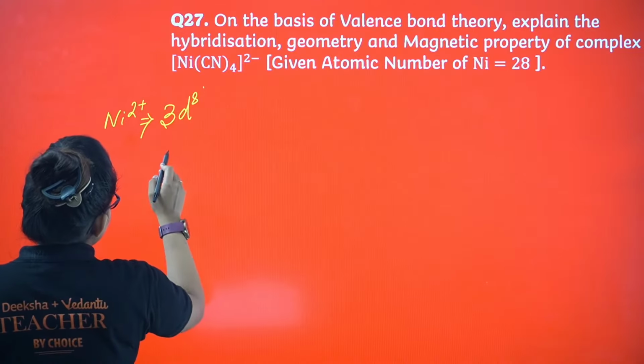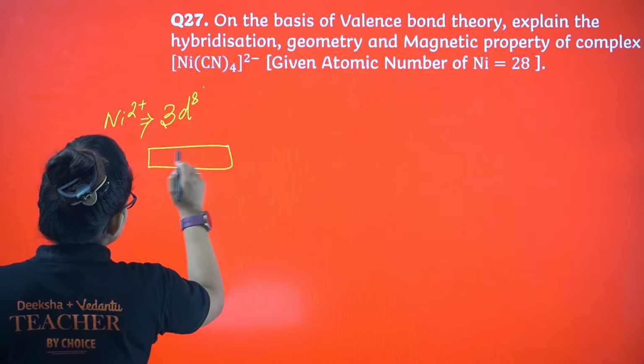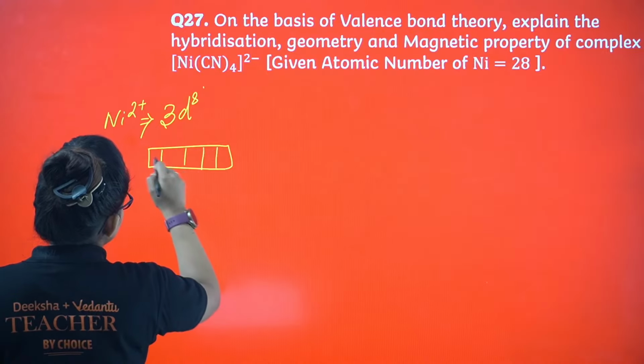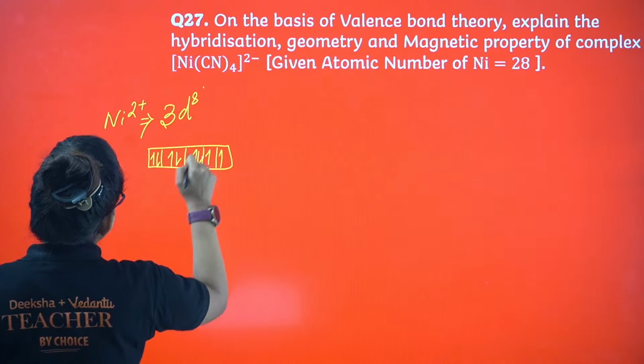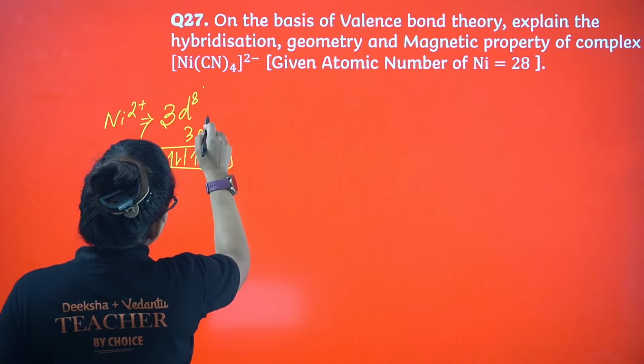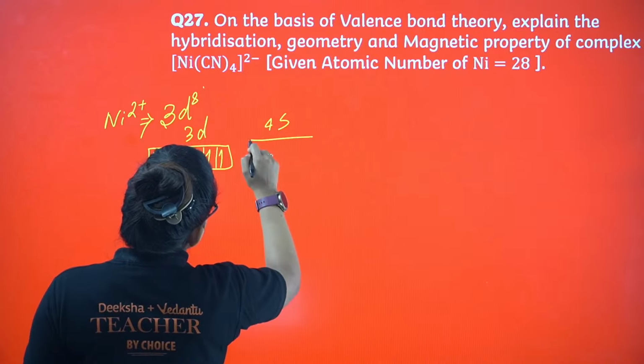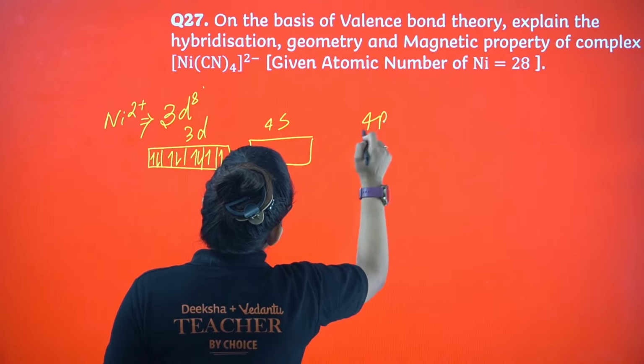Okay, so 3d8, if I just draw, it will be something like this: 1, 2, 3, 4, 5, 1, 2, 3, 4, 5, 6, 7, 8. It's like that. This is my 3d, this is my 4s, this is my 4p.